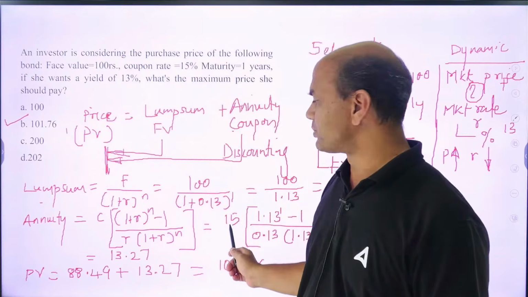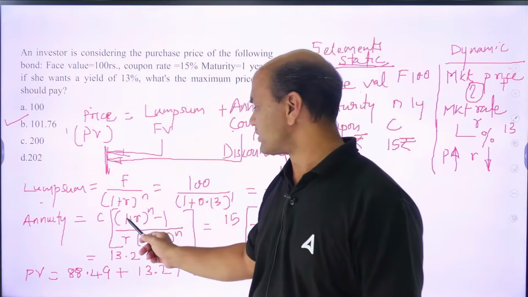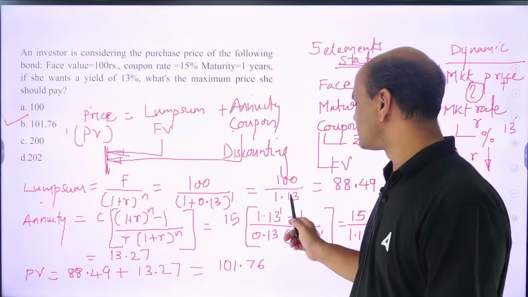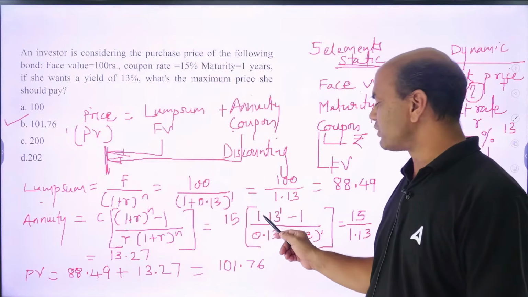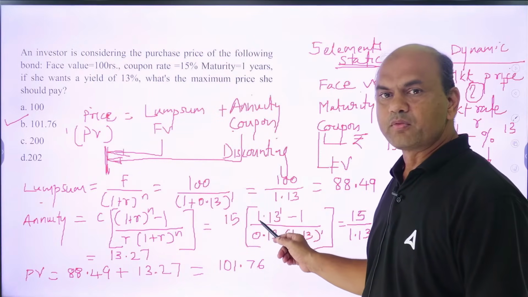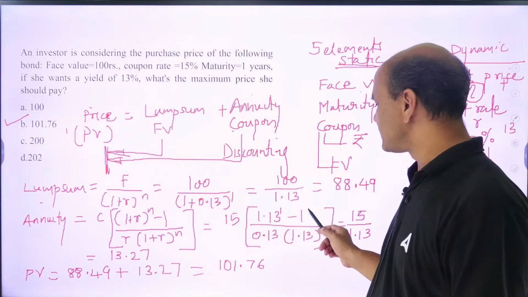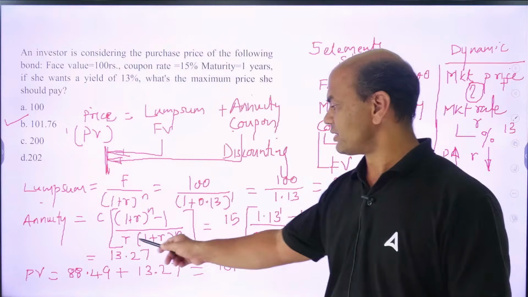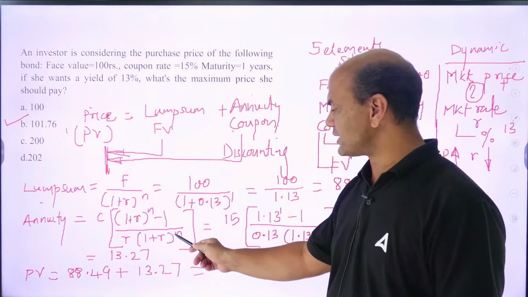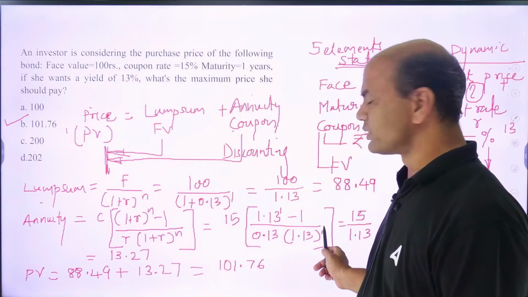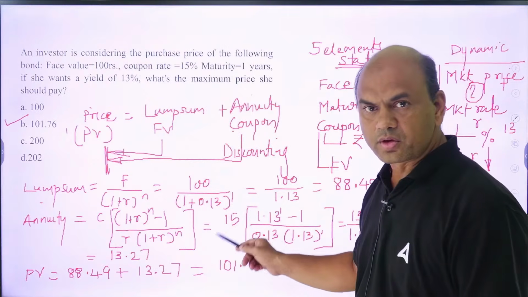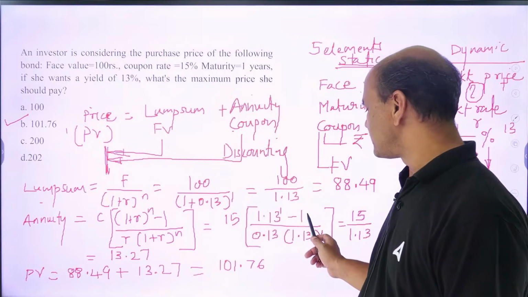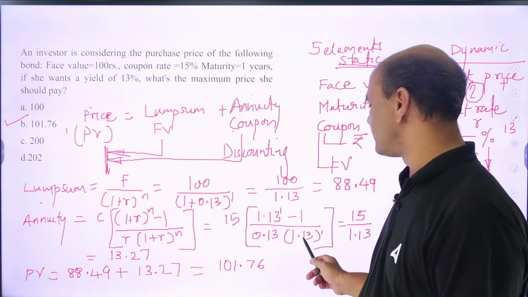So 15 rupees into 1 plus R raised to N, that is the same, 1.13 raised to 1, minus 1, upon R which is 0.13, into 1.13 raised to 1. So the formula becomes 15 into 1.13 minus 1, upon 0.13 into 1.13.